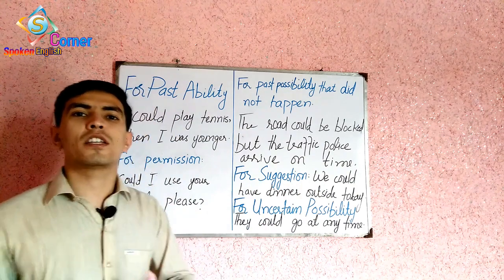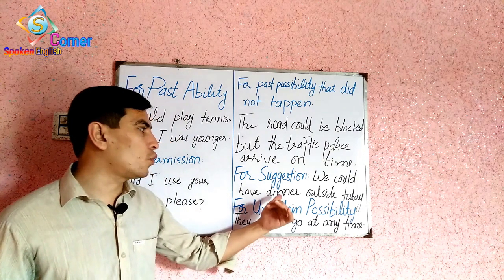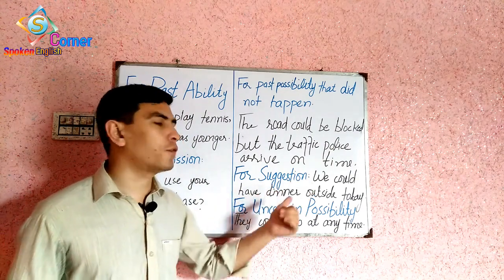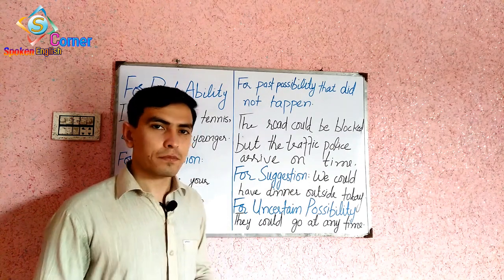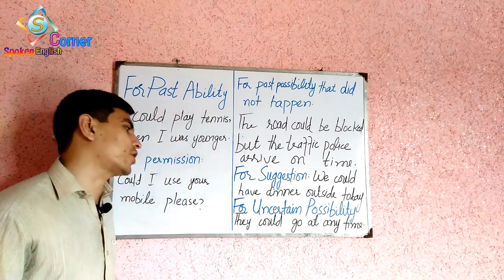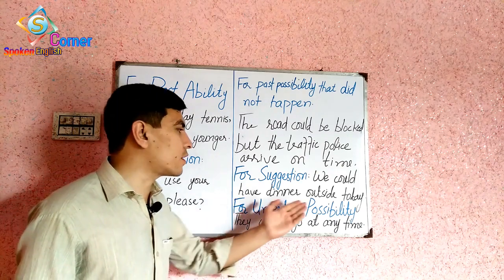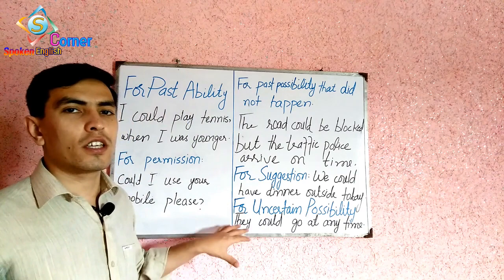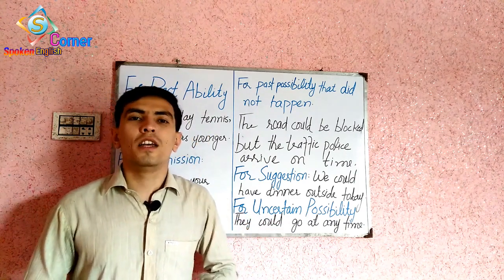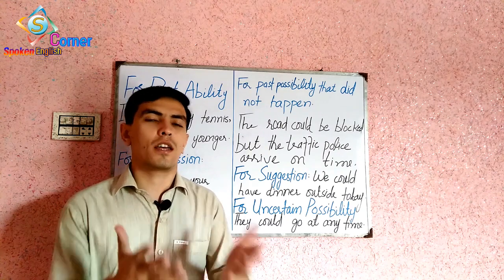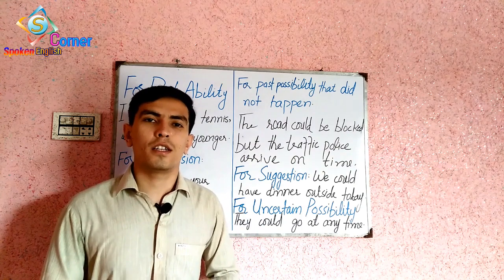Like a person is asking you about dinner, so your suggestion would be, we could have dinner outside today if you like, or what do you think? So you can use could as a suggestion. The last situation regarding could is for uncertain possibility. The example would be like this: they could go at any time, or they could go to the restaurant at any time.